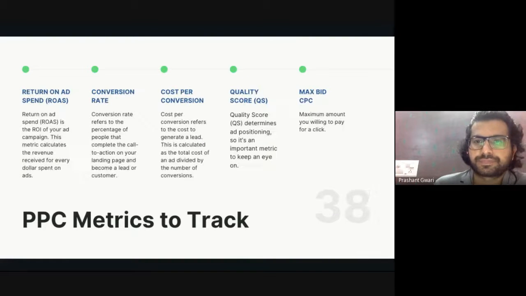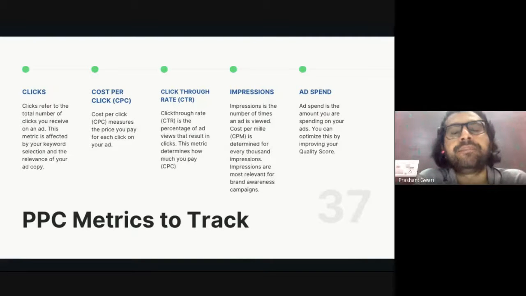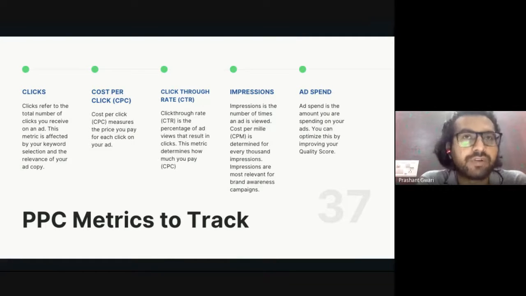Now come to the PPC metrics. When we run an advertisement next time on Google Ads, these are the terms you will find out there. So you should know which term means what.